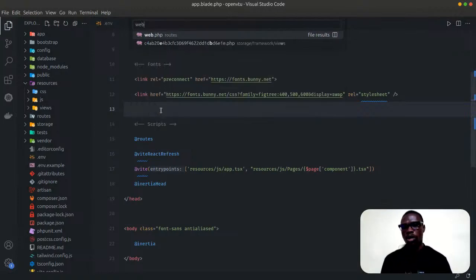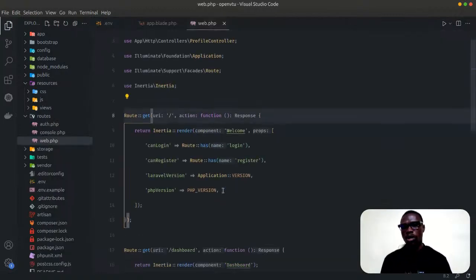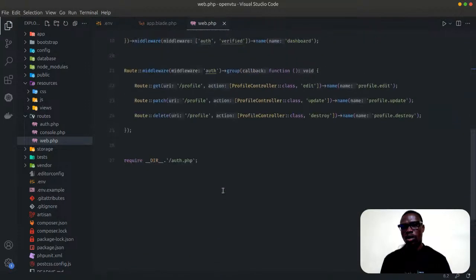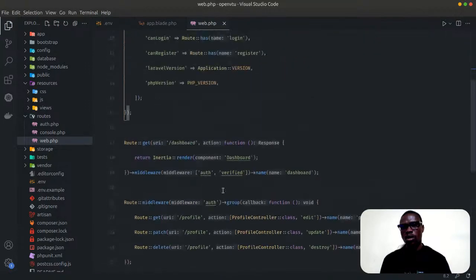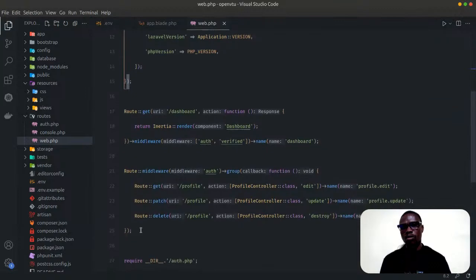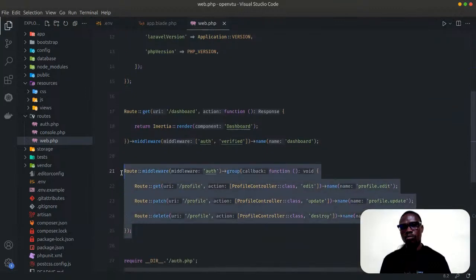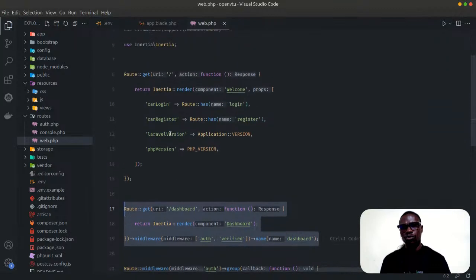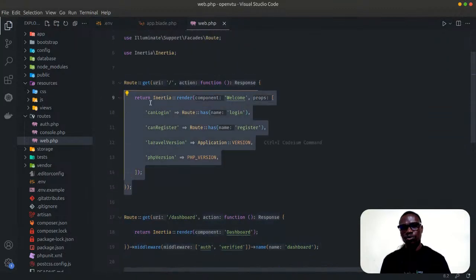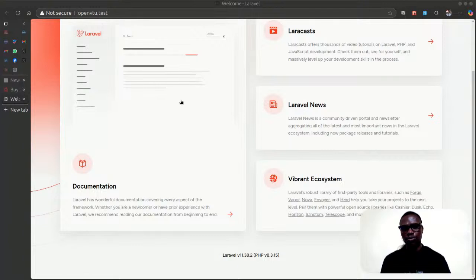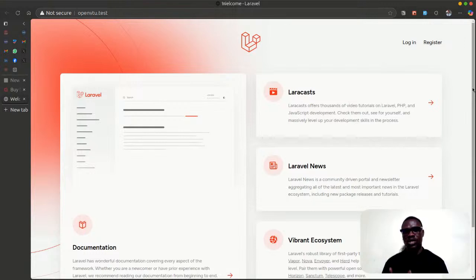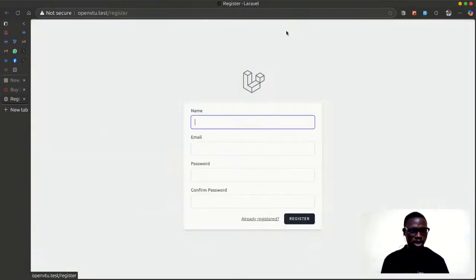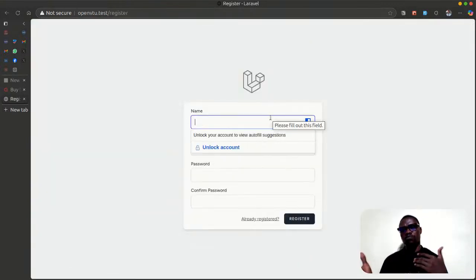file, which is web. So now here in this route file, you notice because we installed Breeze Starter Kit, it set up some things for us by default here, which is our profile, user account, authentication, all is done. So then we have our home page here. So let me show you some things for you to understand that better. If I go up here, let me try to scroll up. So let's click register. So this comes with Breeze.